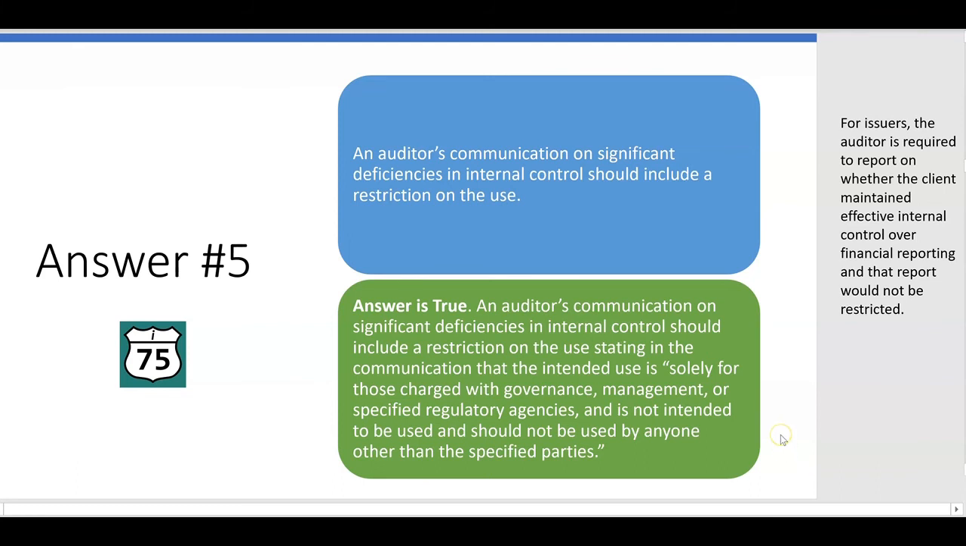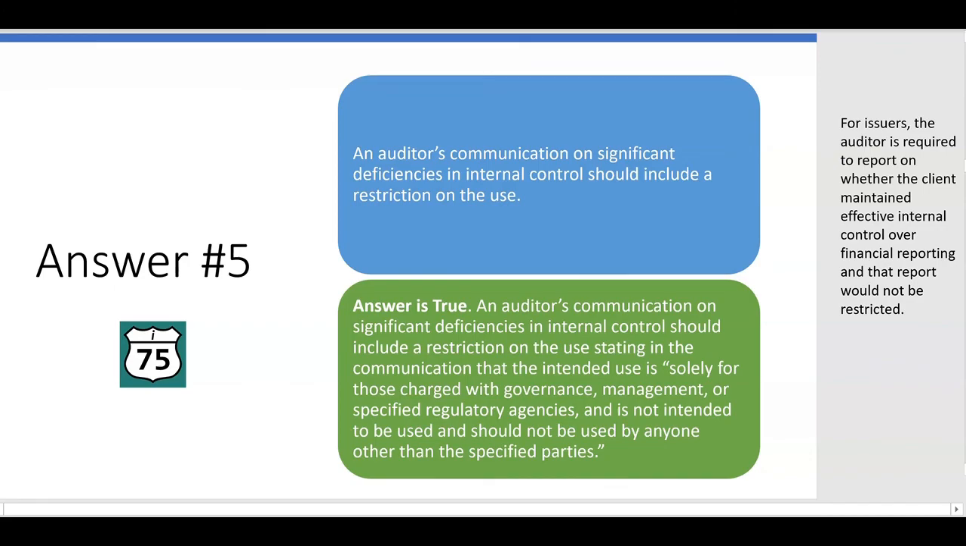So this is all about non-issuers, right? What if this was an issuer? Well, then the auditor would be required to report on whether the client maintained effective internal control over financial reporting. And in that case, the report would not be restricted. So if this were an issuer, the report on internal control would not be restricted. But here, we're talking about a communication to management and the audit committee, governance, and this communication for the non-issuer would be restricted.